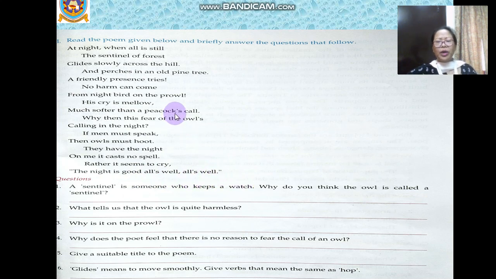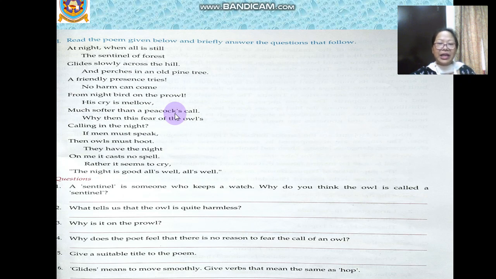So this is the poem. It's a very short poem, and after reading this we understand that this is about owls, right? It is about the bird owls and what they do at night, and the sound of their cry. The poet has written that owls are not at all harmful and not at all scary.